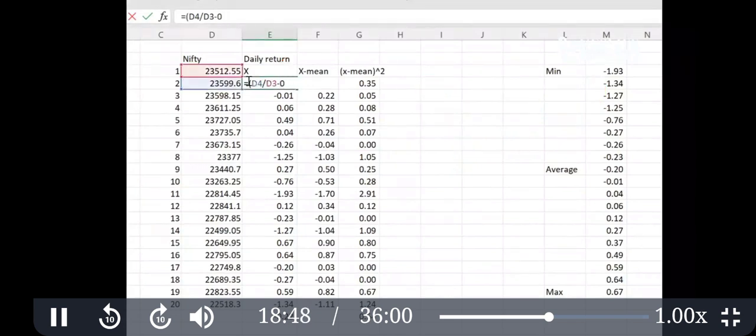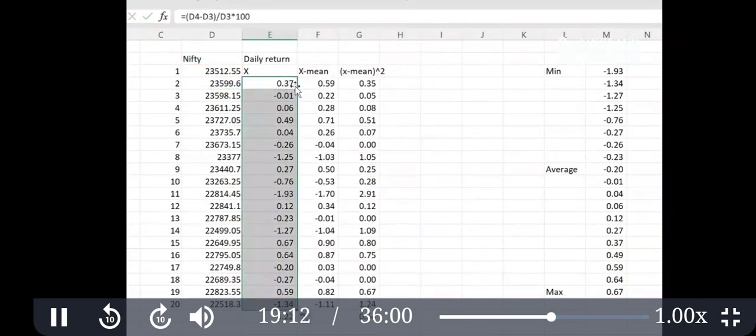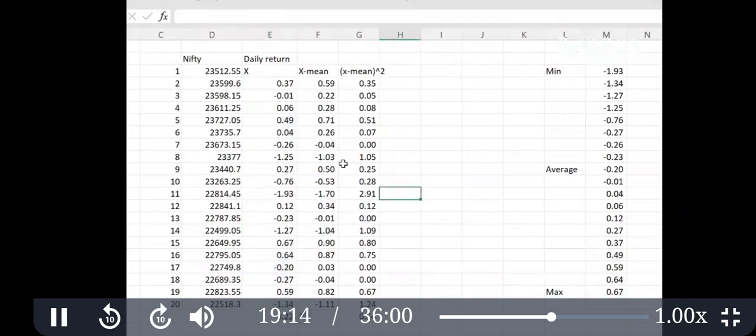Let me calculate again in front of you. Second price minus first price, then you divide by first price and then multiply by 100. And if you double click on this small arrow, you get the entire information.